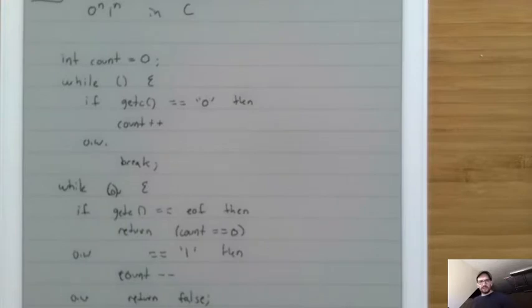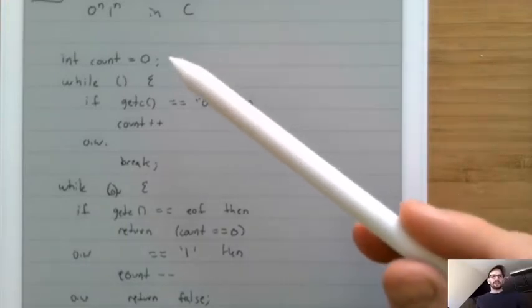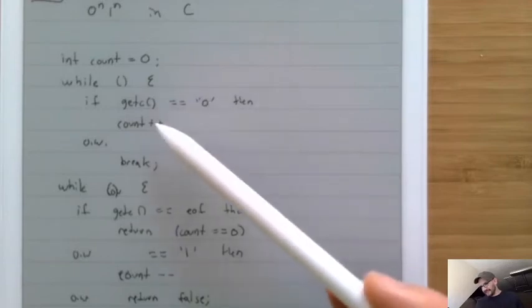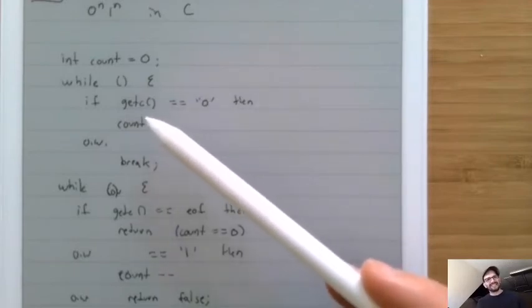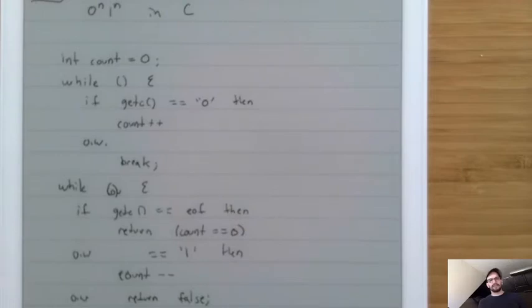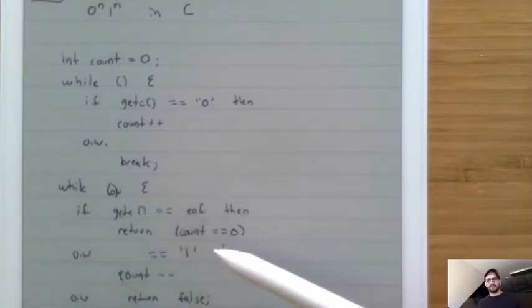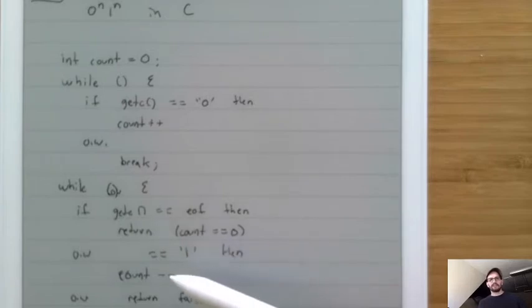Okay? And so what this program does is it's going to start off with a 0 in the count. Every time it sees a 0, it's going to increment the count. And whenever it sees anything else, it's going to break and go to the next loop. Then in this loop, whenever it gets to an EOF, it's going to compare the count to 0. Whenever it sees a 1, it's going to decrement the count. And if it sees anything else, i.e. if it sees another 0 or some other character, then we're going to return false.